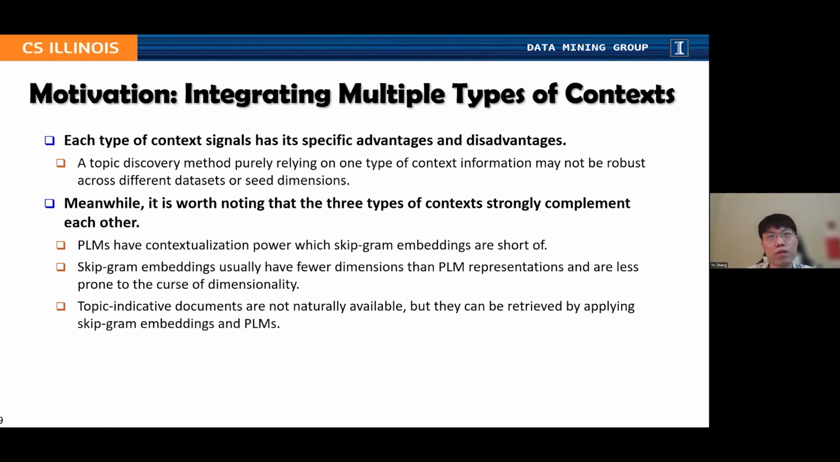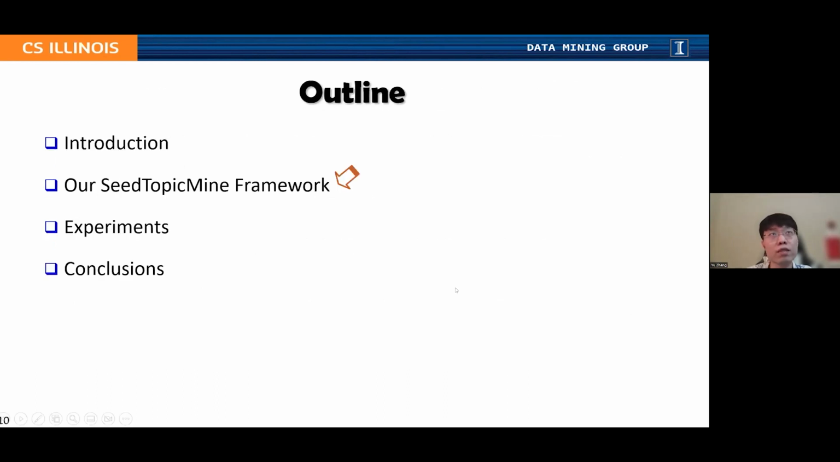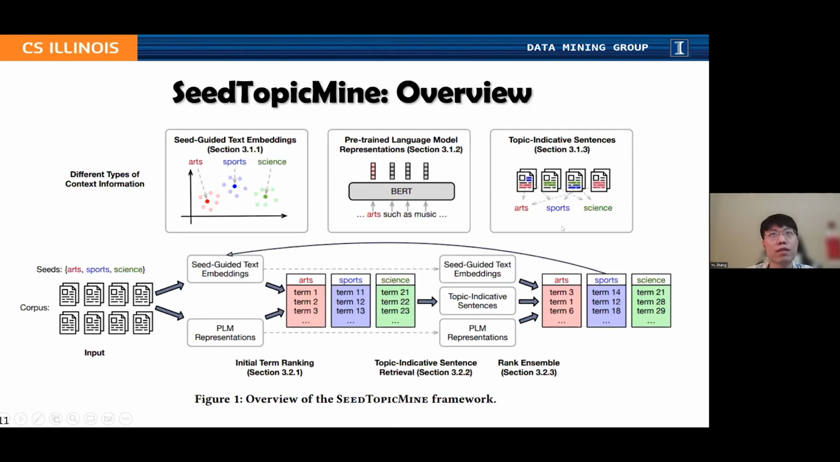And the topic indicative documents or sentences are not naturally available, but they can be retrieved by applying skip-gram embeddings and pre-trained language models. So motivated by this, we propose our SeedTopicMine framework. Here's an overview. It considers the three types of context information mentioned in previous slides. The only difference here is that we use seed-guided text embeddings. In this case, we add one proximity term between the seed and those terms already retrieved under the seed. So in this case, during embedding learning, those terms can concentrate around the seed in the embedding space.